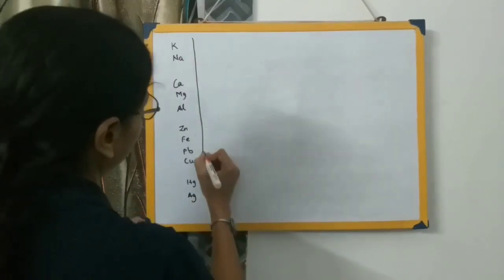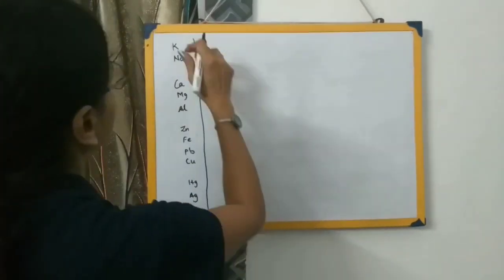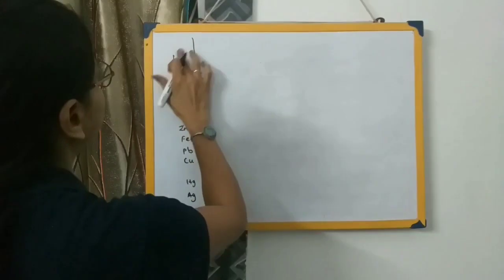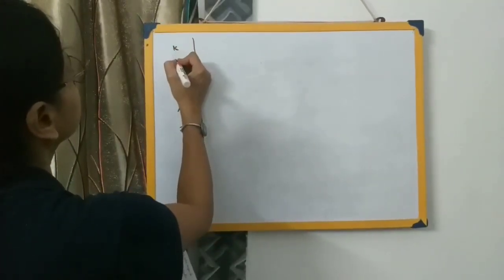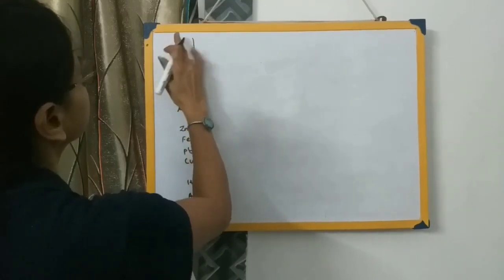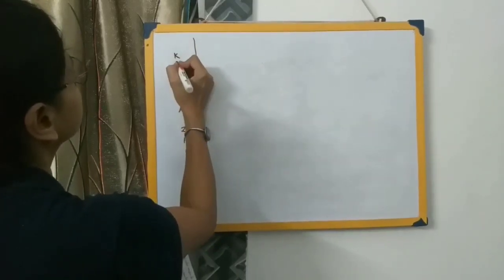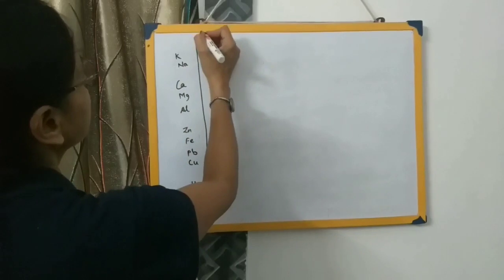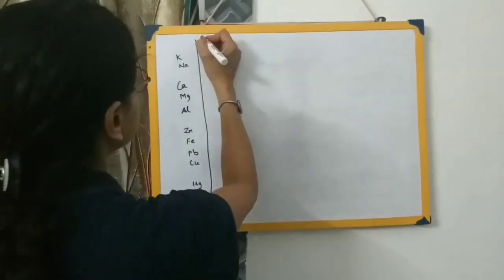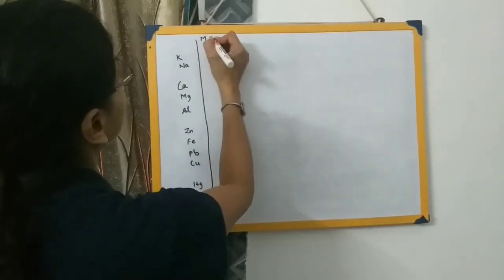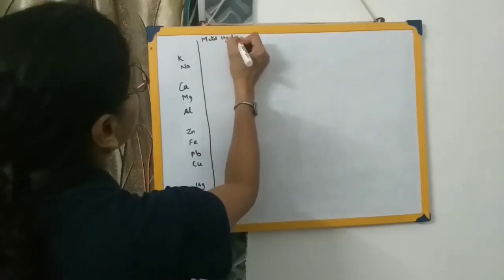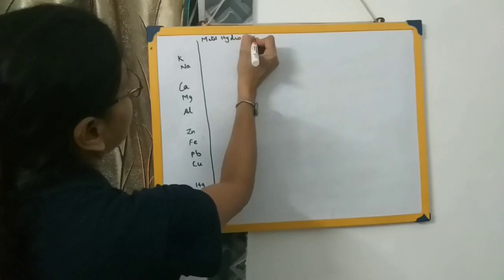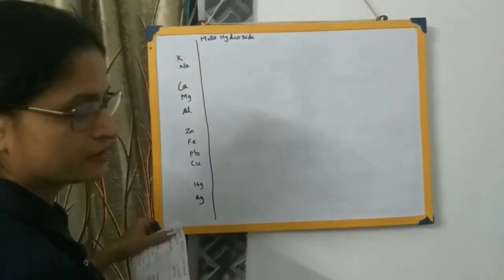So first of all, we'll begin with the metal hydroxides. We'll see what will happen to metal hydroxides when they are heated.